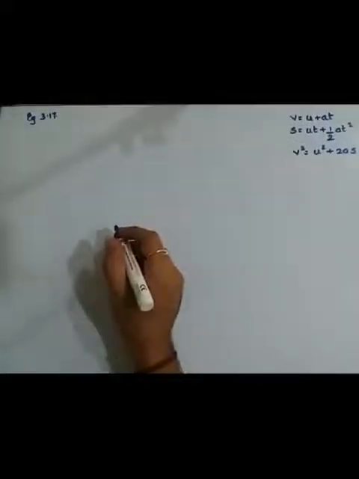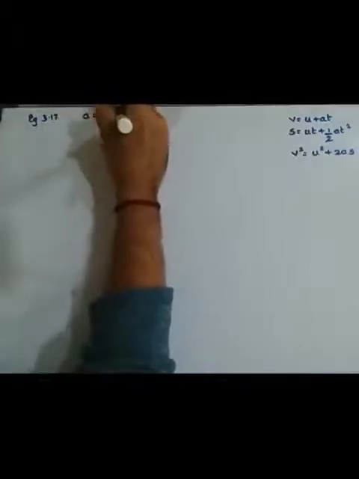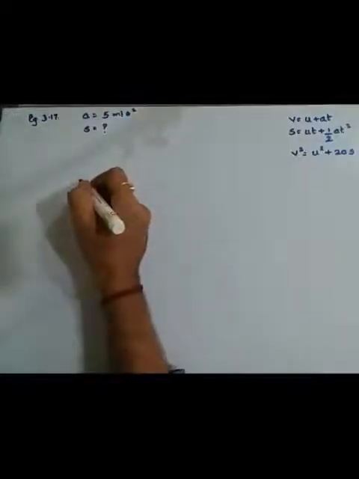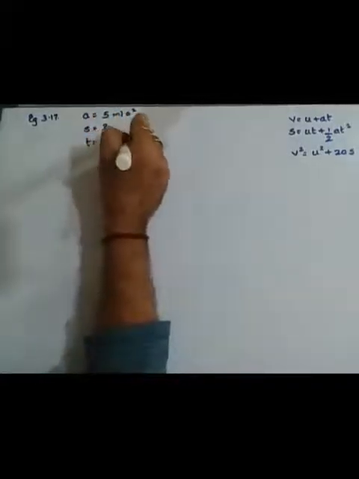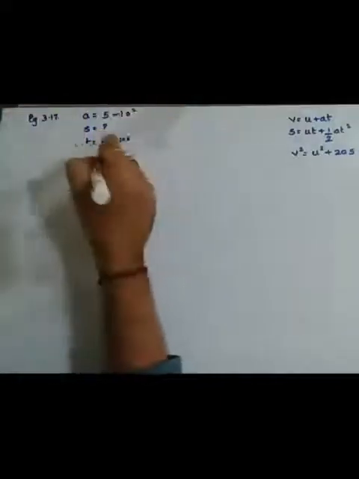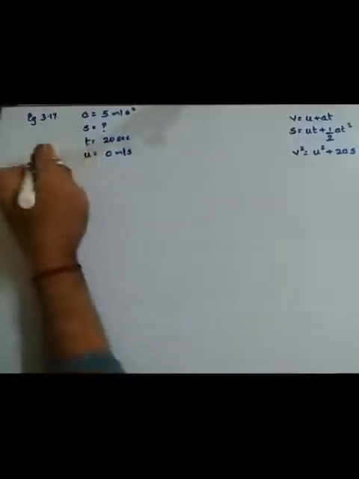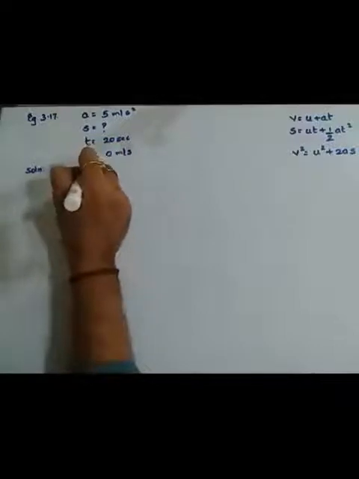A racing car has a uniform acceleration of 5 meters per second square. How much distance, that is S, will it cover in 20 seconds? Time given is 20 seconds. After starting from rest means U is 0 meters per second. So it's a simple one where you want S and the time is also provided, so we directly use the second equation.